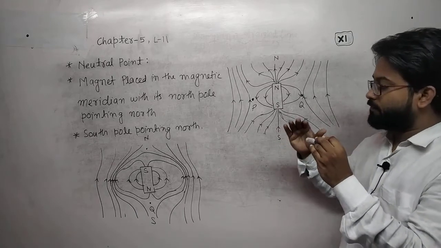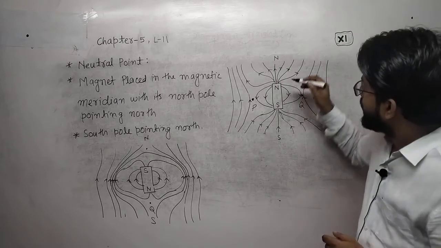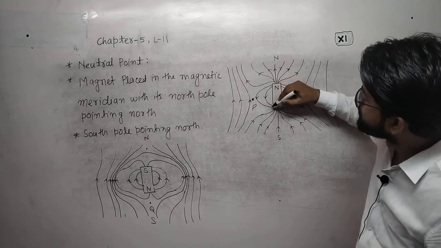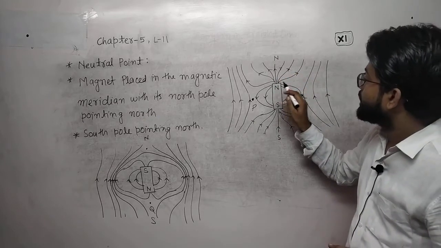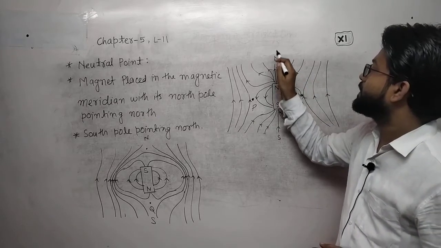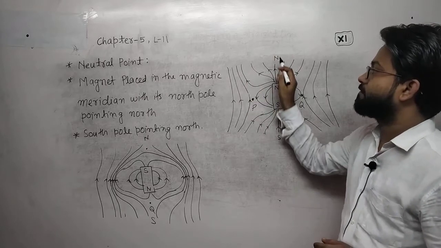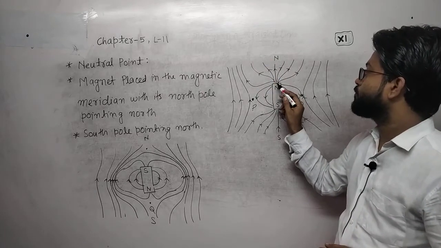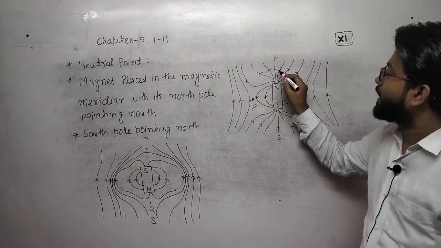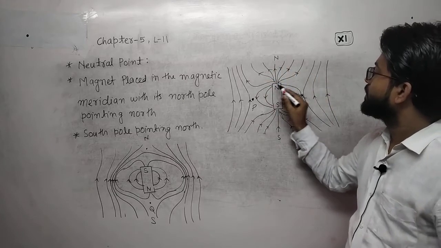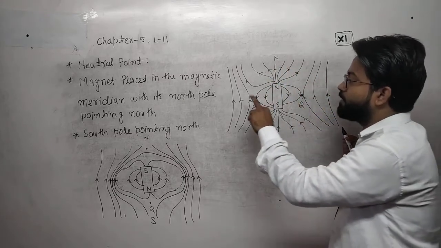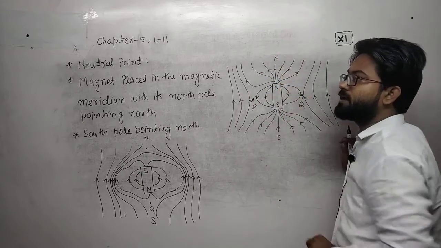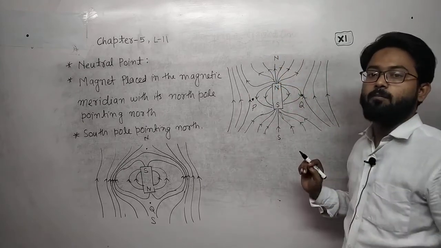The bar magnet produces a magnetic field from north to south. Here, the field due to the bar magnet is in the direction of the external magnetic field. The magnetic field due to the external source and the field due to the bar magnet are both in the same direction, so there will never be a neutral point.